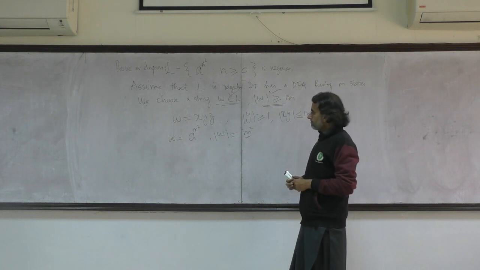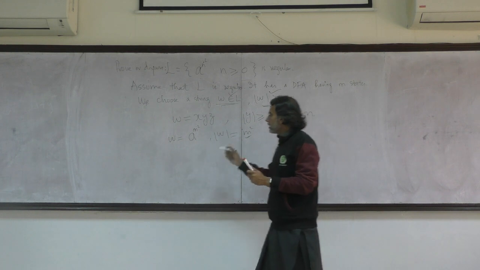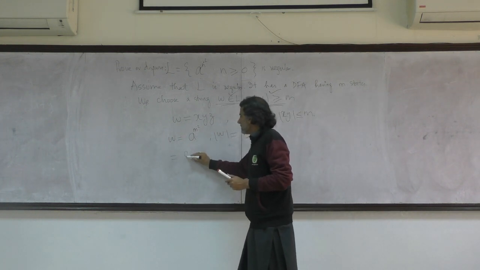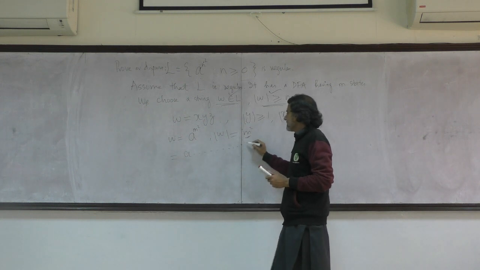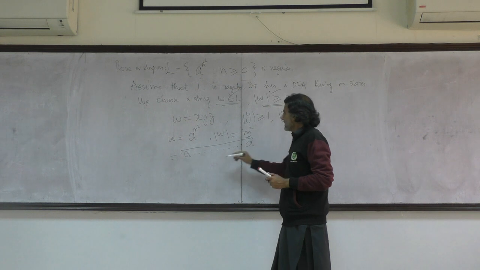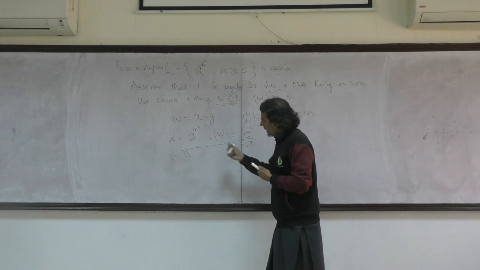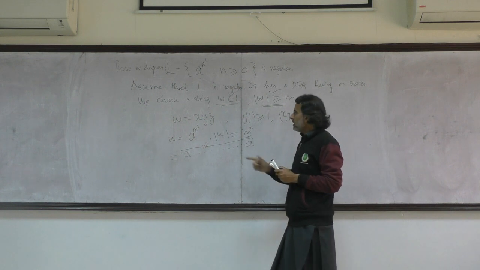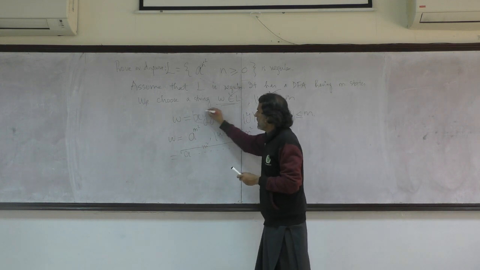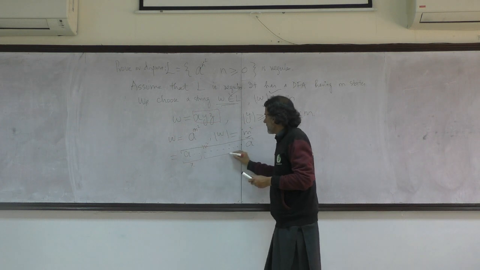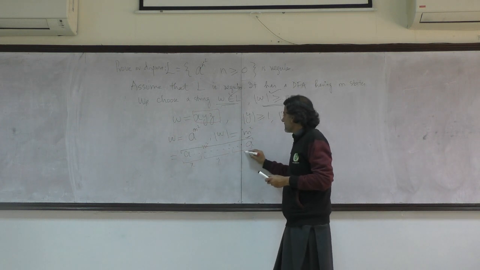Okay? So, now, in order to understand it a little better, I just try to open it up. So what does it mean? It means that it contains so many A's inside it. What is the exact number of A's which it contains? That is M square number of A's. And according to this condition, I can break down this W into three parts. It has an X part, a Y part, and a Z part.